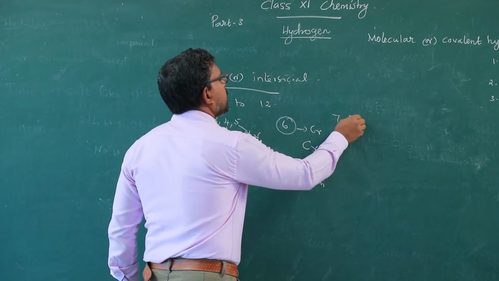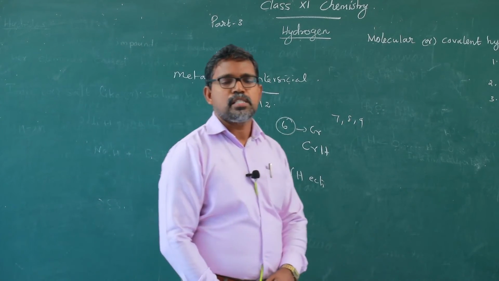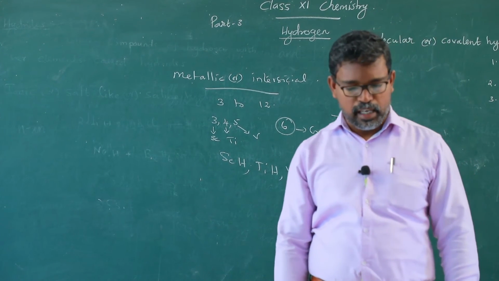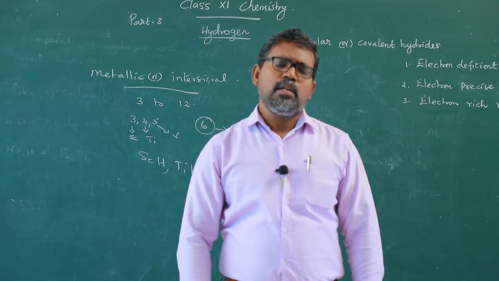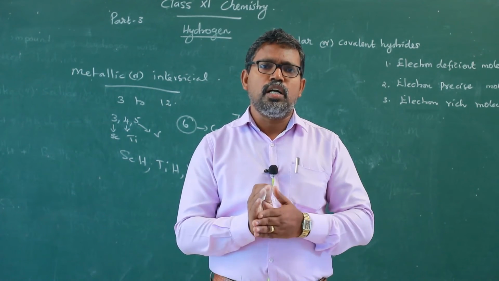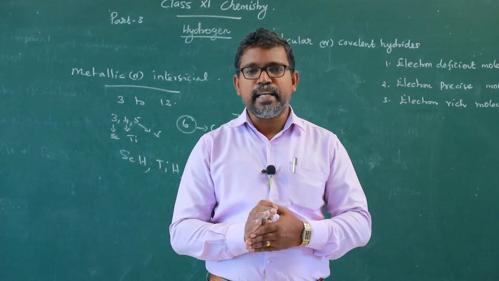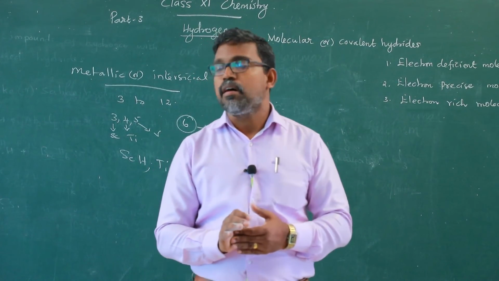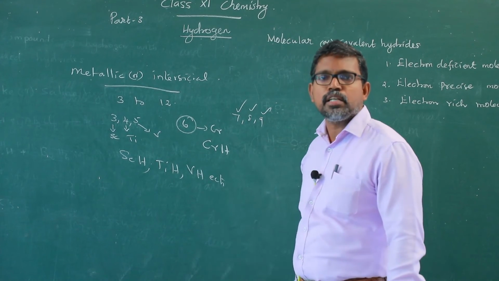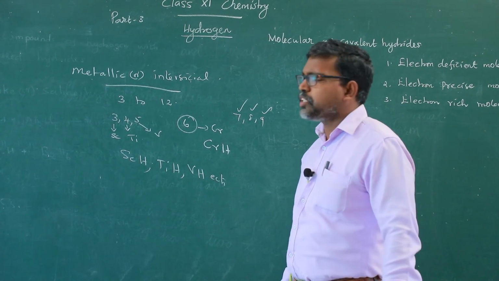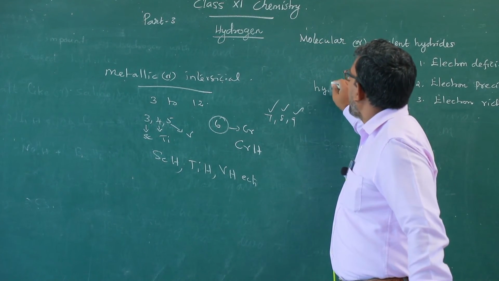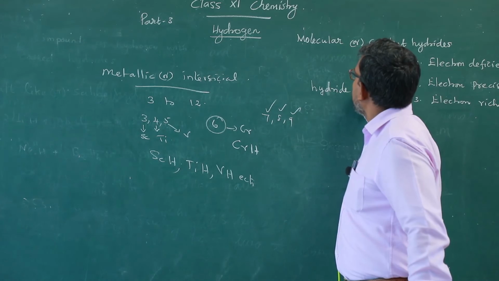The elements of group number 7, 8, 9 do not form any hydrides. This is commonly termed the hydride gap.